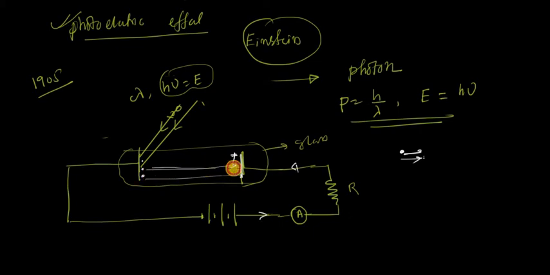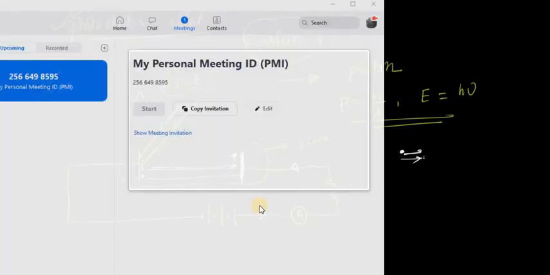So electrons move towards this side, reach the anode, and complete the path.